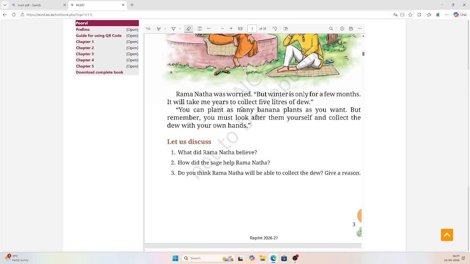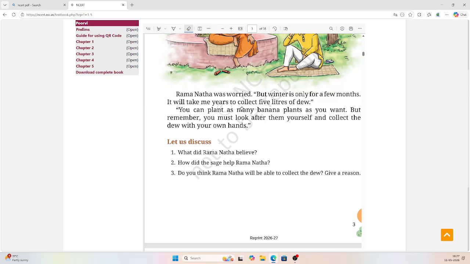So let us discuss. What did Ramanatha believe? In magic potion. Now you will not give the answer like this. In the magic potion. No. You will give the complete answer. Ramanatha believed in the magical potion which can change an object into gold.